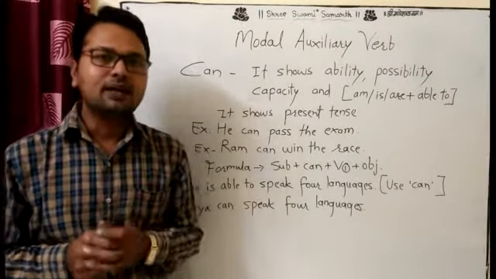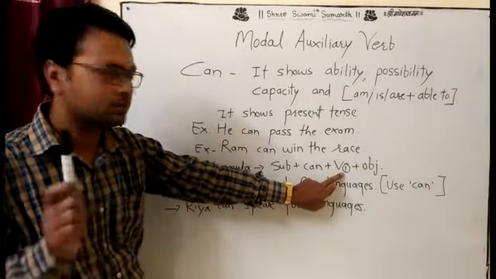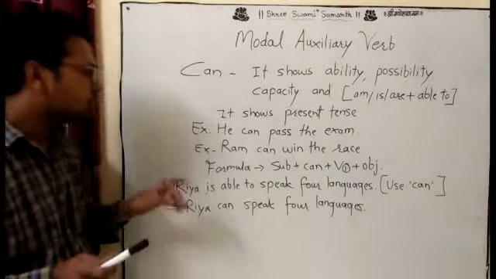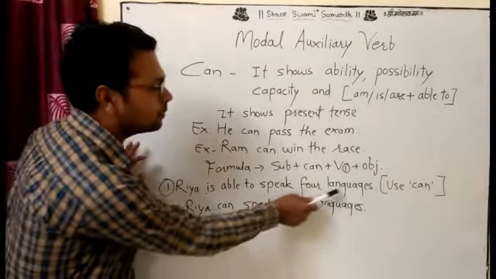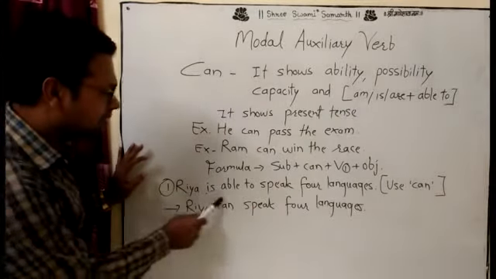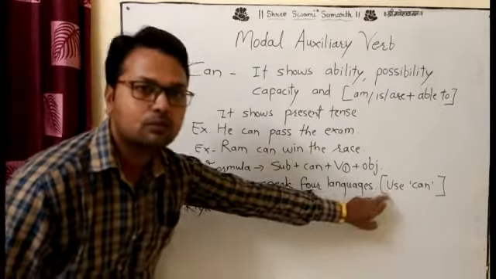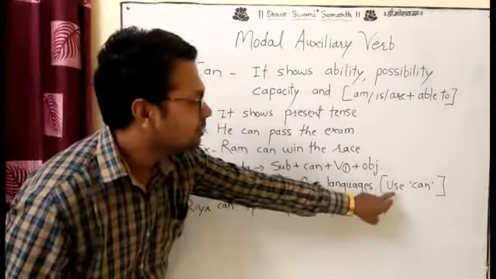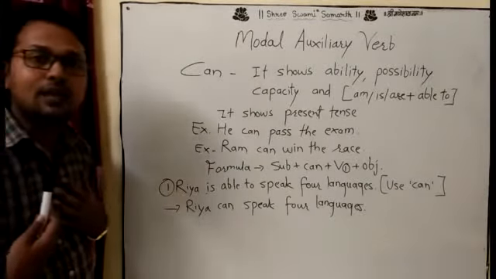You should always remember one thing. When you make a sentence of a modal auxiliary verb, you have to use the first form of the verb. That is very important. Now we take the next example. Riya is able to speak 4 languages. Use can. Now in the bracket, what does it say? Use can. We have to use can in the sentence.